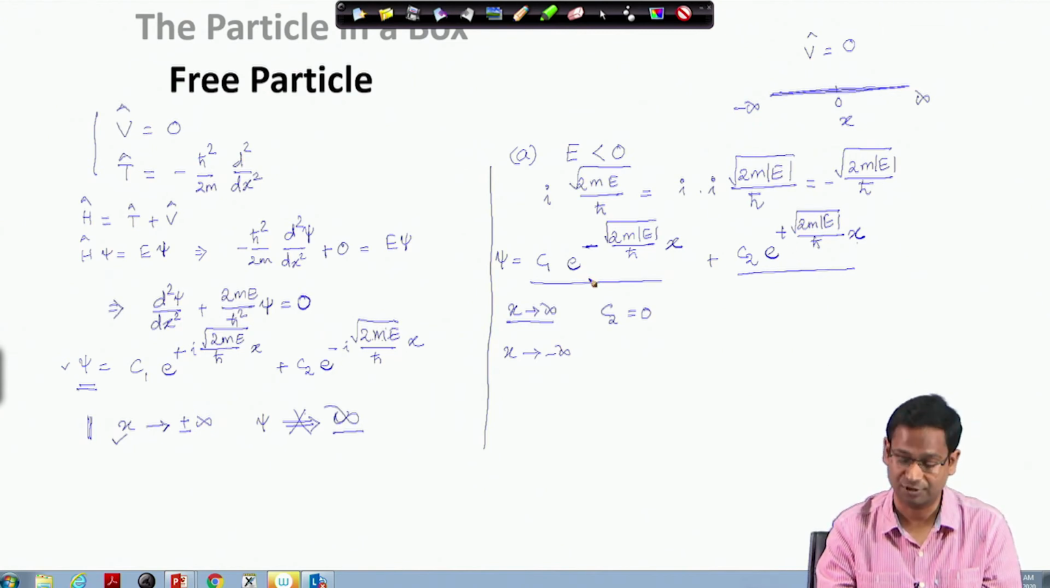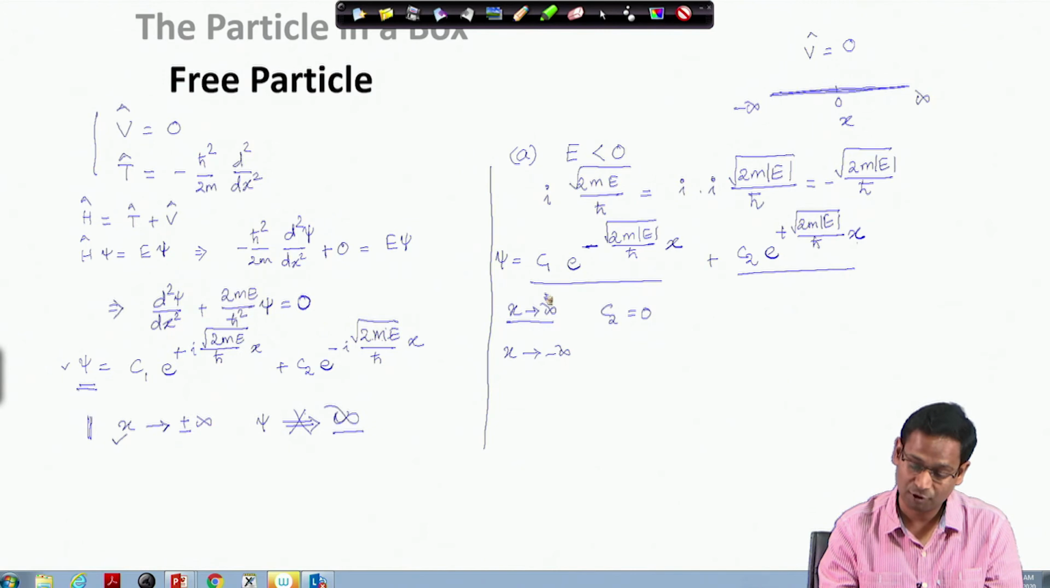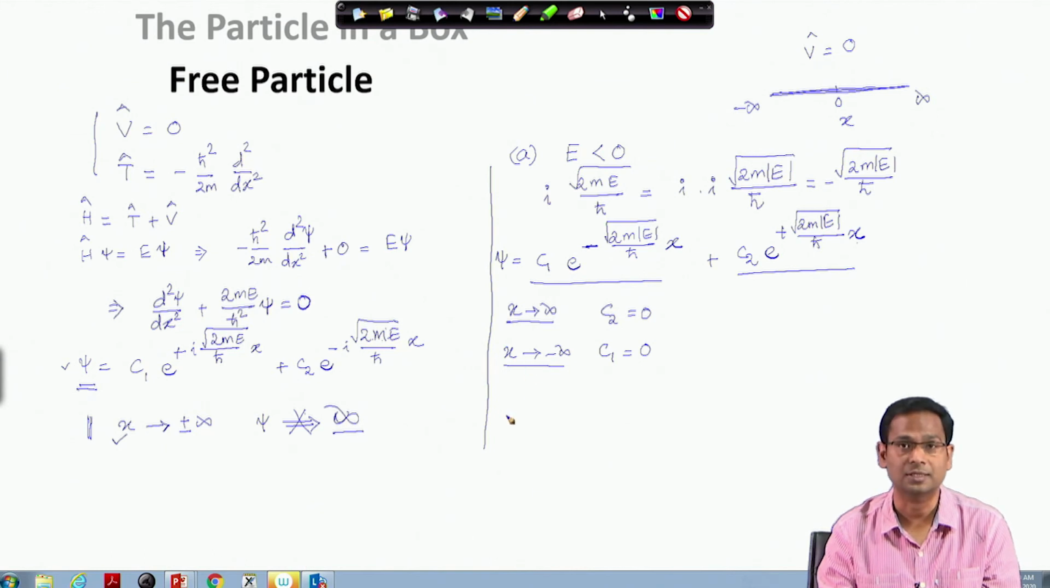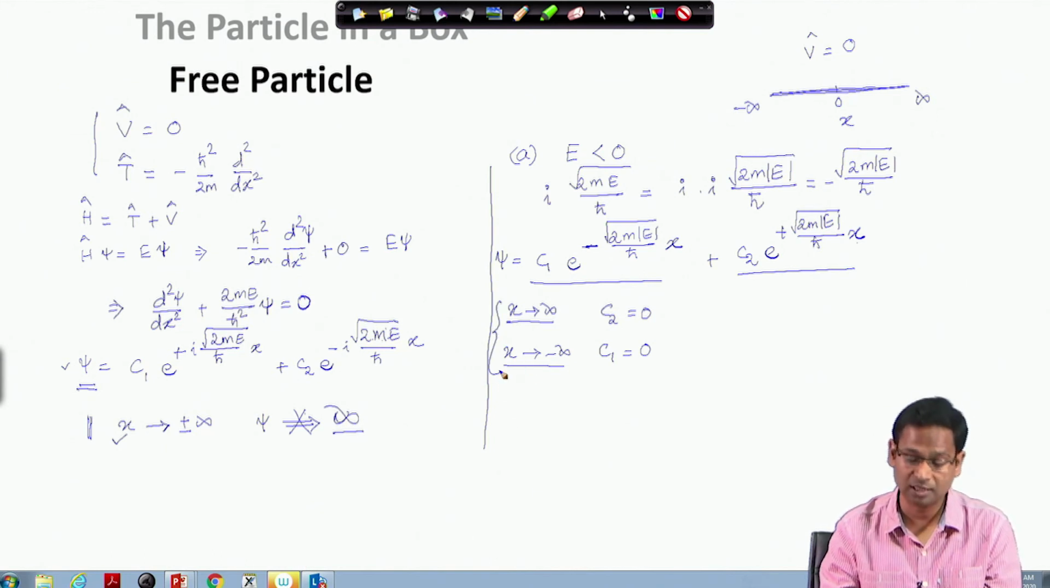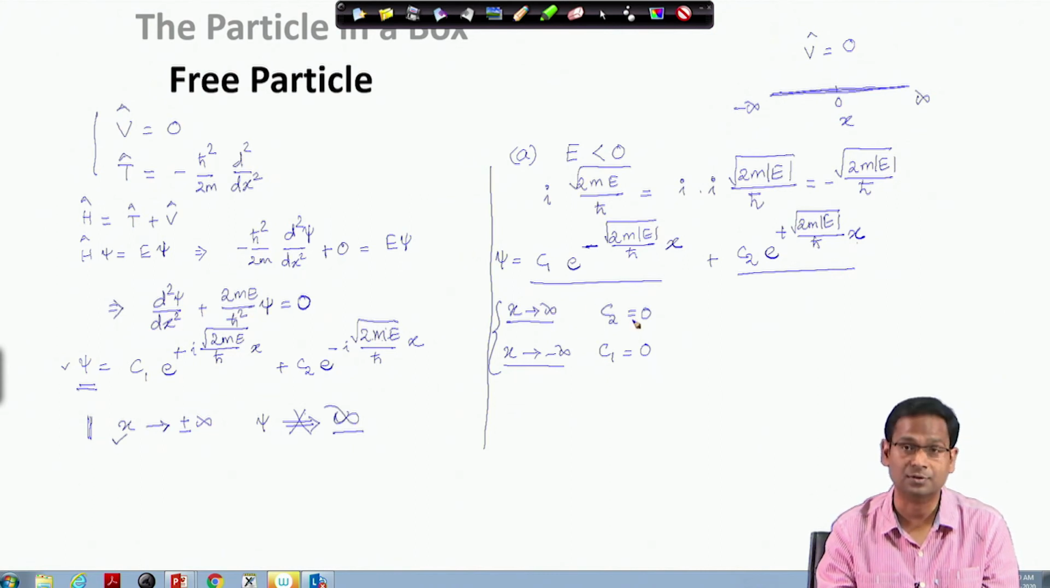Now let us look at the first function. When x equals minus infinity, it will become e to the power of a large positive quantity, which will become infinite. So, at x equals minus infinity, I have a problem with this term. To solve this problem, I will have to impose a condition that C1 is 0 at x equals minus infinity. Considering that at plus infinity I should make C2 equal to 0, and at minus infinity I must make C1 equal to 0, since I have a free particle going from minus infinity to plus infinity, I am going to get one state function for the entire system.